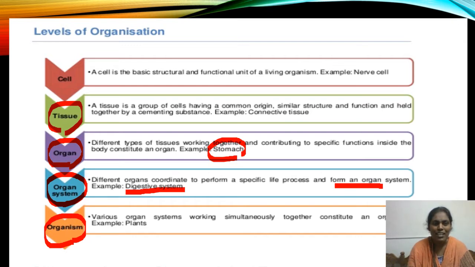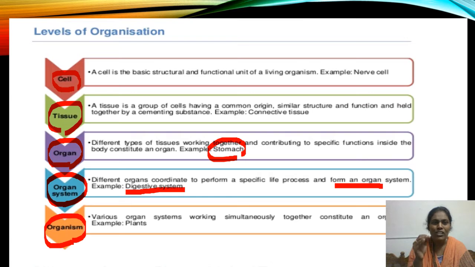Now, what is a cell? Cell is the basic structural and functional unit of living organisms. Nerve cells, fat cells, blood cells, like that, different types of cells are there in living organisms. In the last chapter, we have discussed in detail about cell and cell organelles.